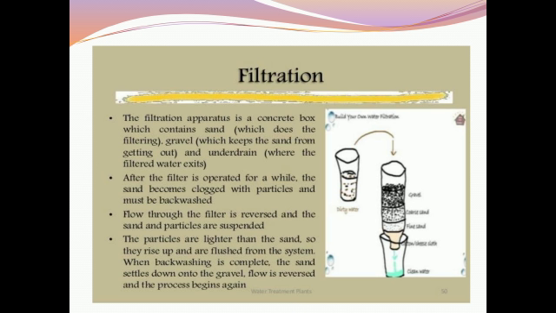The sand filter consists of a tank containing a thick top layer of fine sand, followed by coarse sand, fine gravel and coarse gravel. The water flows through these various beds slowly.